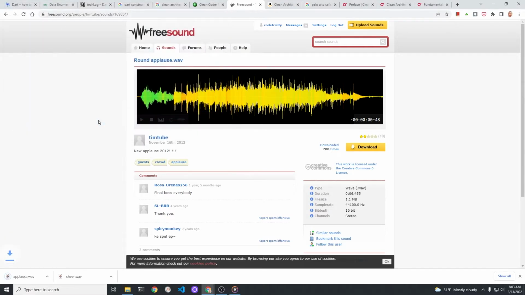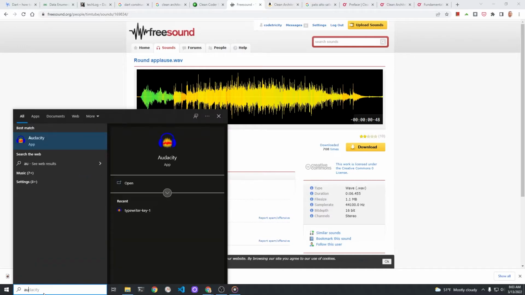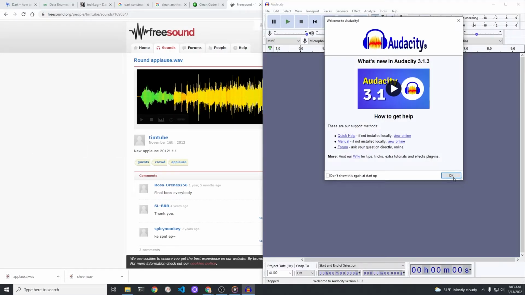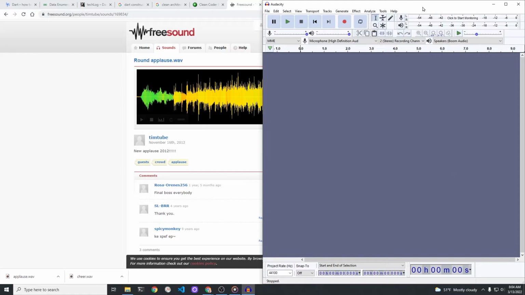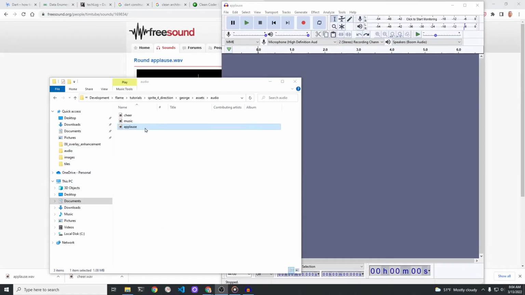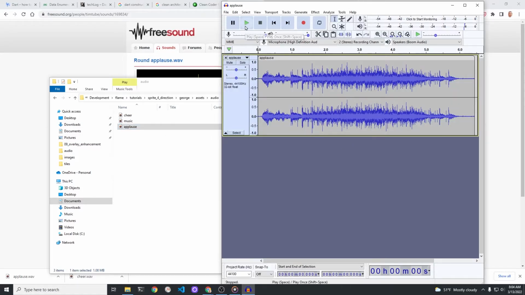This clip also has an intro, which we're going to edit out with Audacity. I've previously installed this open source software called Audacity. So I'm going to open it up and edit out that green portion, which is the intro to this clip. There's only a couple of points on this tutorial around Audacity that I'm going to cover. One of them is simply to cut the front part of the clip out.